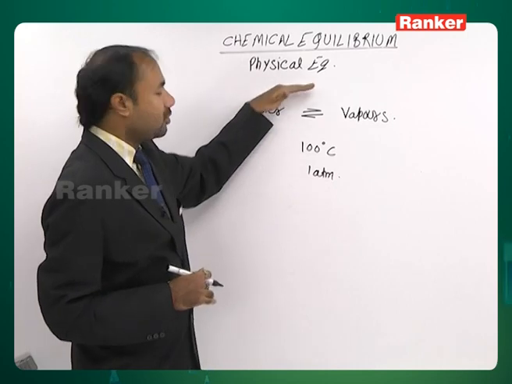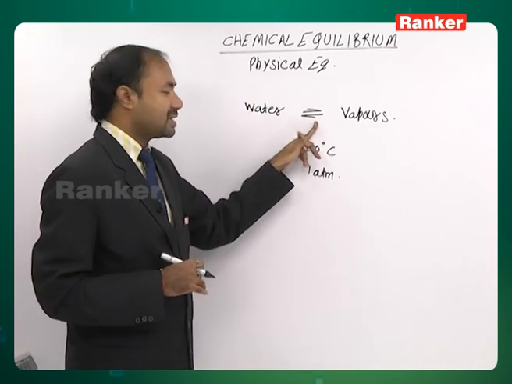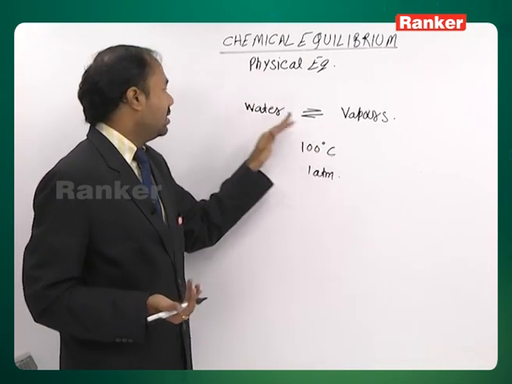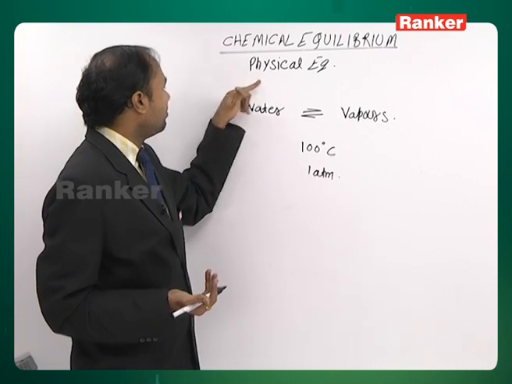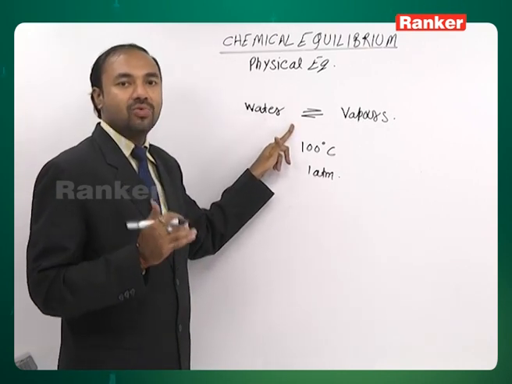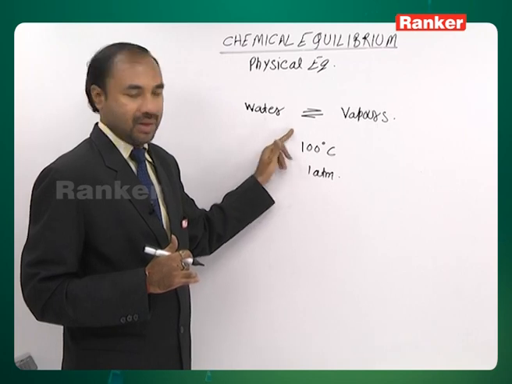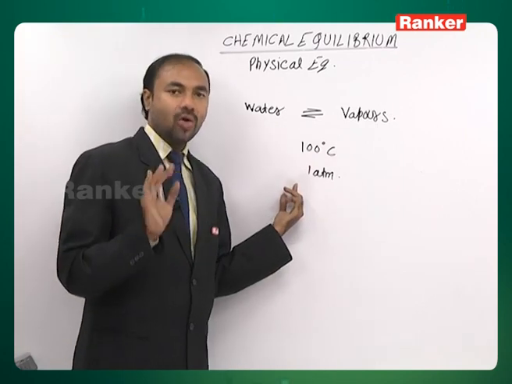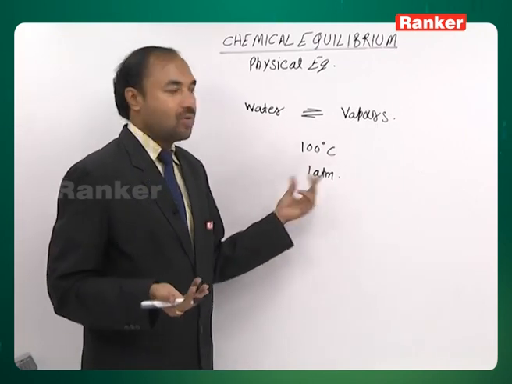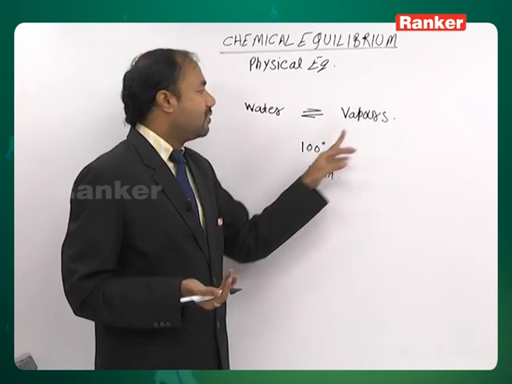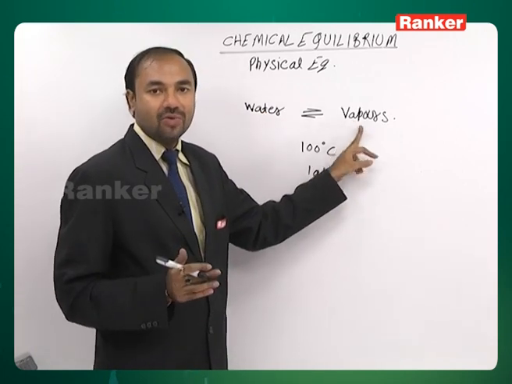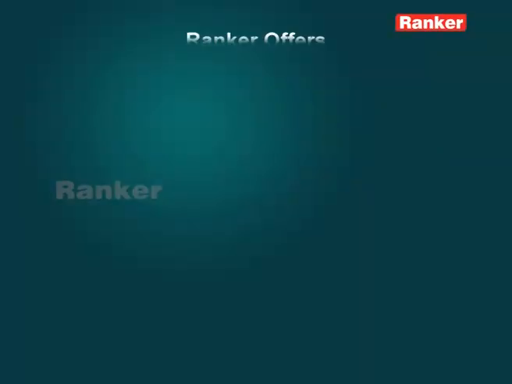Means if you increase the pressure over the system, the boiling point of water is going to increase. This can be taken under normal conditions as a generalization. Why? Because in most cases, vapors will be less dense as compared to the liquid form.